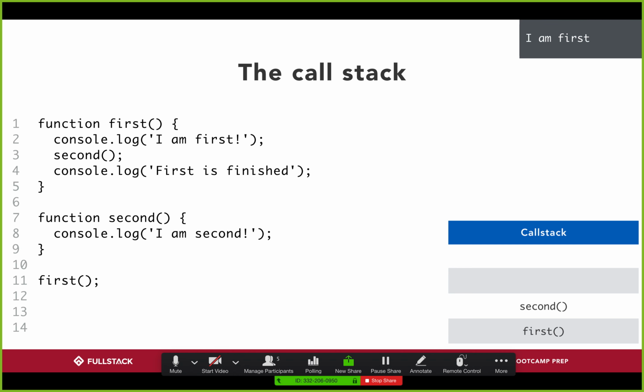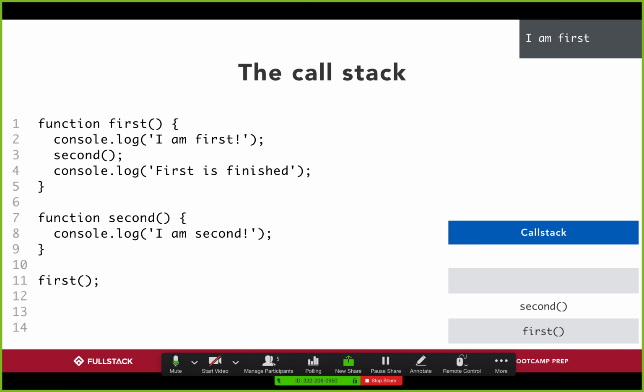And notice how here, I'm not removing the first function off my call stack because I haven't completed it yet. Instead, I put the second function on top of the first function because in order to finish the first function, I need to finish the second function. Is that making sense to folks? Running the second function is a requisite for finishing the first function. And so when I put the second function on my call stack, going back to one of my earlier ideas, when I have a call stack, I do whatever is on the top of the call stack.